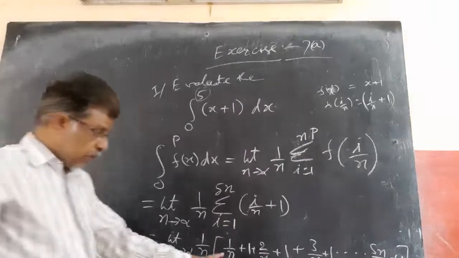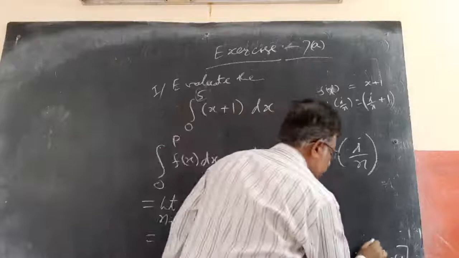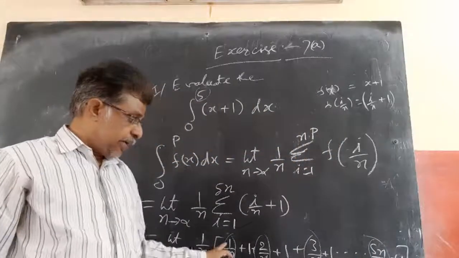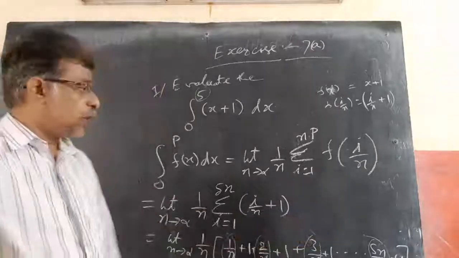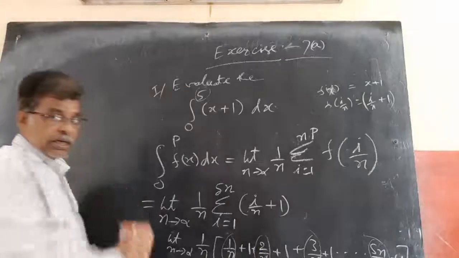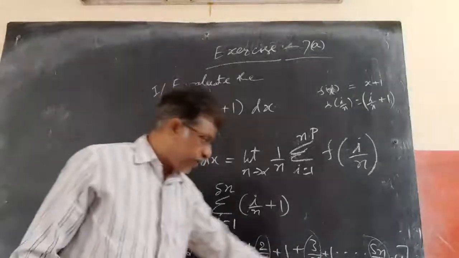Now if you observe, for this series 1 by n, 2 by n, 3 by n, 4 by n, if I take n as the LCM, the numerator is 1 plus 2 plus 3 plus and so on up to 5n. So I will take the LCM for this part, and the remaining 1 is added 5n times.